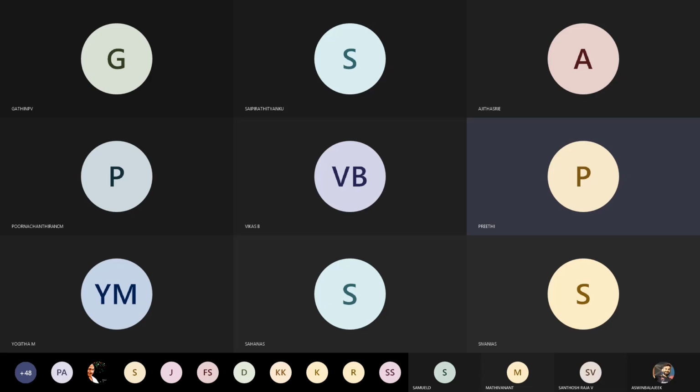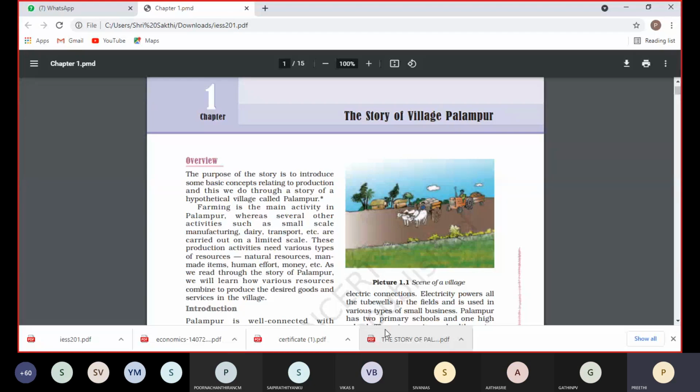Imagine what facilities are available in that particular village. We imagine what is in that Palambur. So why have we introduced this village of Palambur? It is to explain some basic concepts relating to production. That small village's main occupation is manufacturing and agricultural work. Small manufacturing industries are there in that particular area.